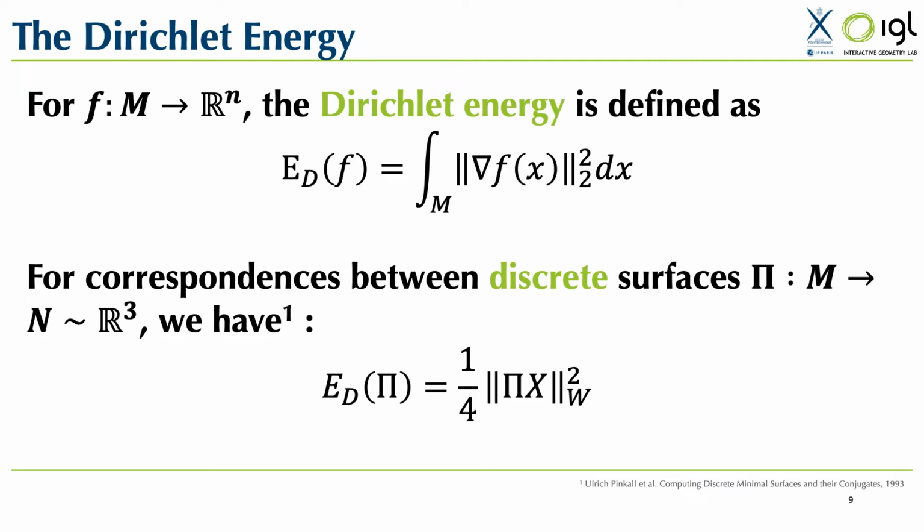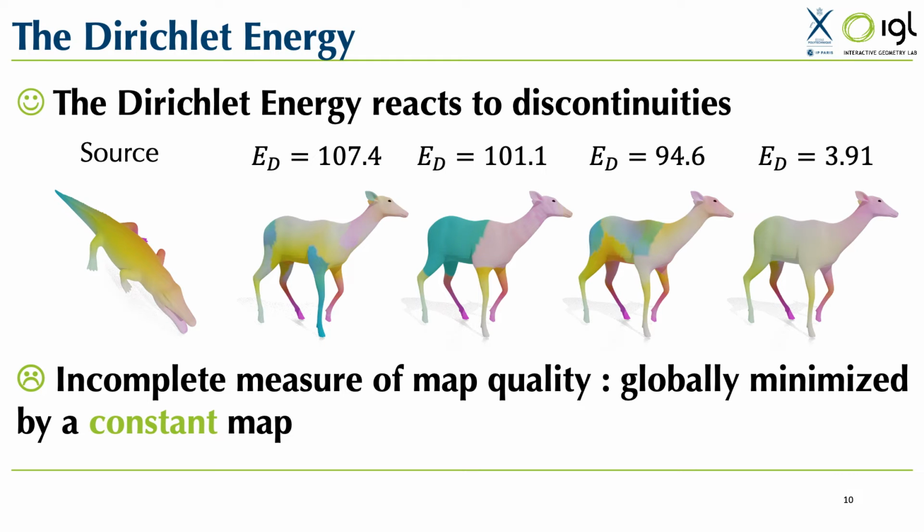Given a function f with values in R^n, the Dirichlet energy is defined as the squared L2 norm of the gradient of f, which measures variation of f. In the case of a point-to-point correspondence pi between two manifolds M and N, we can see pi as producing vertex coordinates in R^3 instead of a point in N, and its Dirichlet energy is defined again as the squared L2 norm of its gradients. In the case of discrete surfaces, it is well known that if W is a standard cotangent weight matrix, then the Dirichlet energy of a map pi is the W-norm of the pullback coordinates of N, denoted pi x here. This image shows multiple correspondences between two shapes, where we additionally provide the value of the Dirichlet energy.